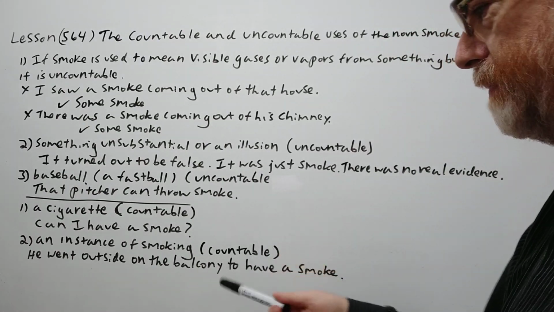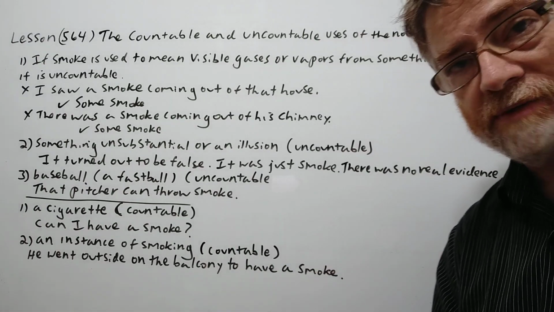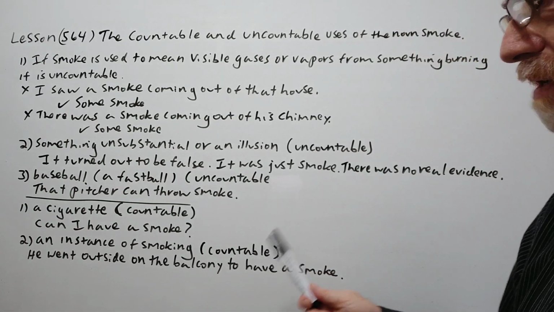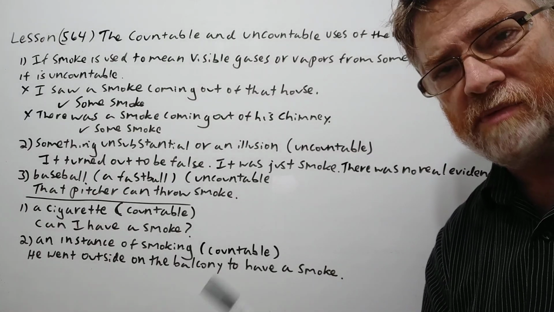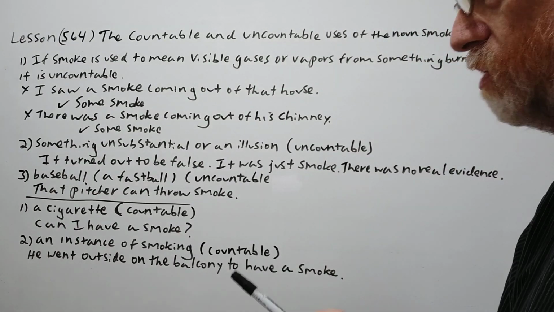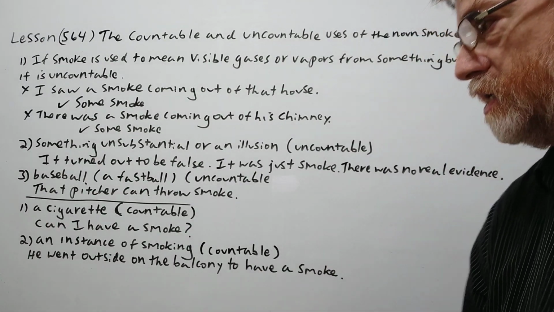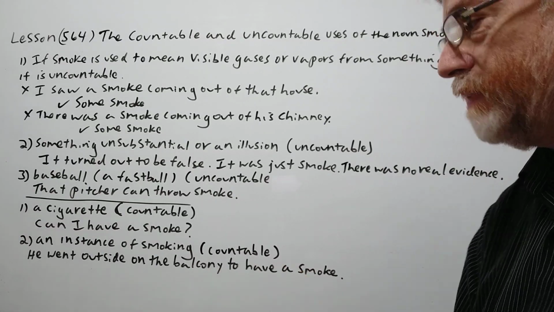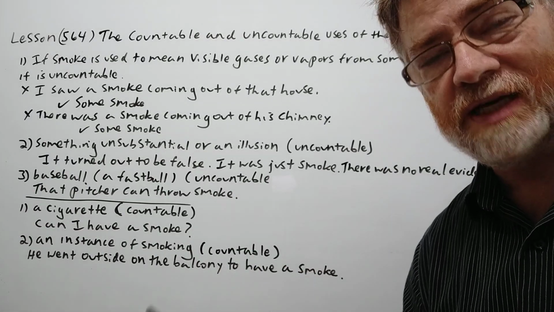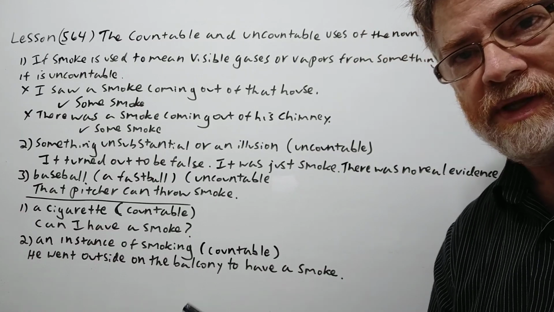So in this sense, it is uncountable. All right, and now a couple of uses where it is countable. Sometimes we use it a little bit more informally, but it's very common. You might use the word smoke to simply mean a cigarette. So if somebody says, "Can I have a smoke?" it means, can I have a cigarette? This is countable. You can count them.